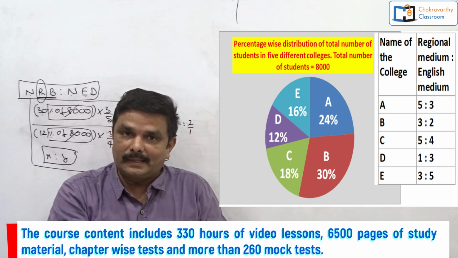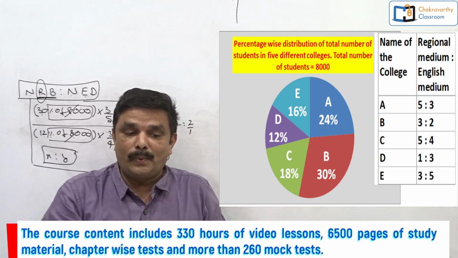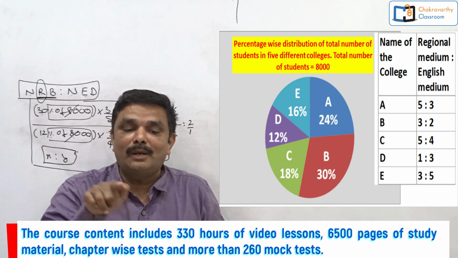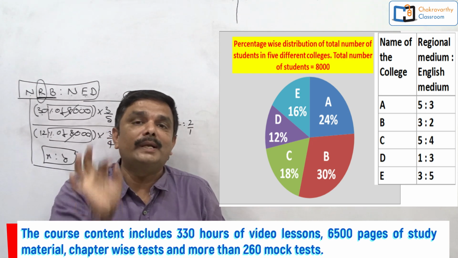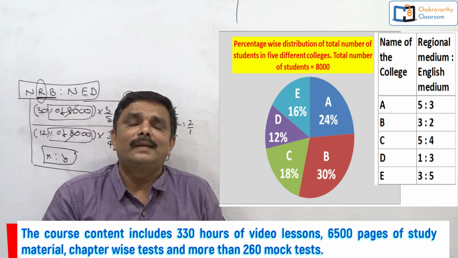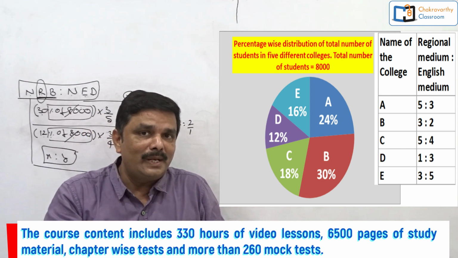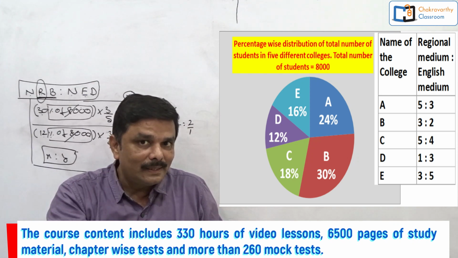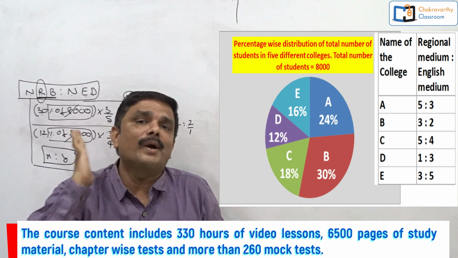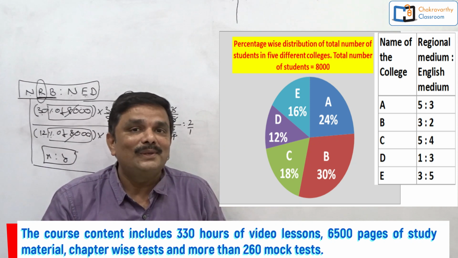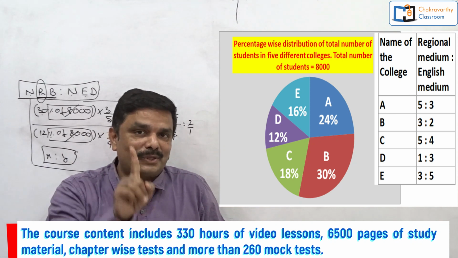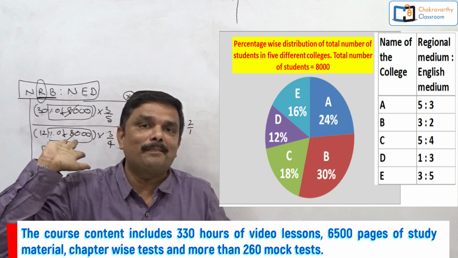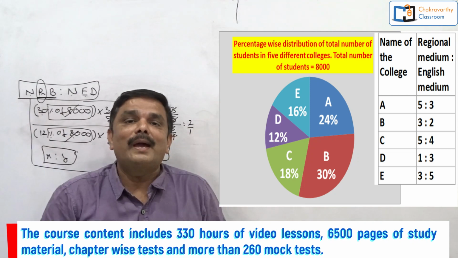Then find the difference between number of regional medium girls and number of regional medium boys in college A. See students, read the question one more time in the practice session. In the examination you have to read it only one time. While reading itself you have to analyze it.